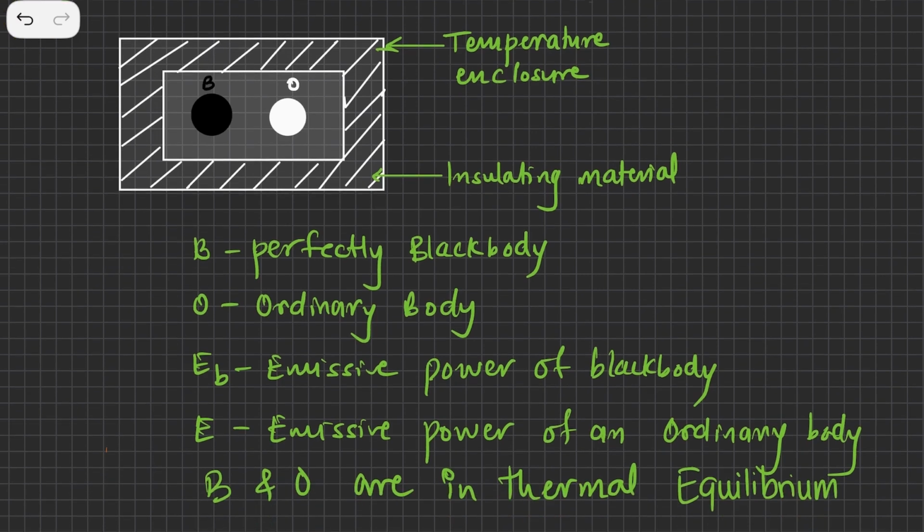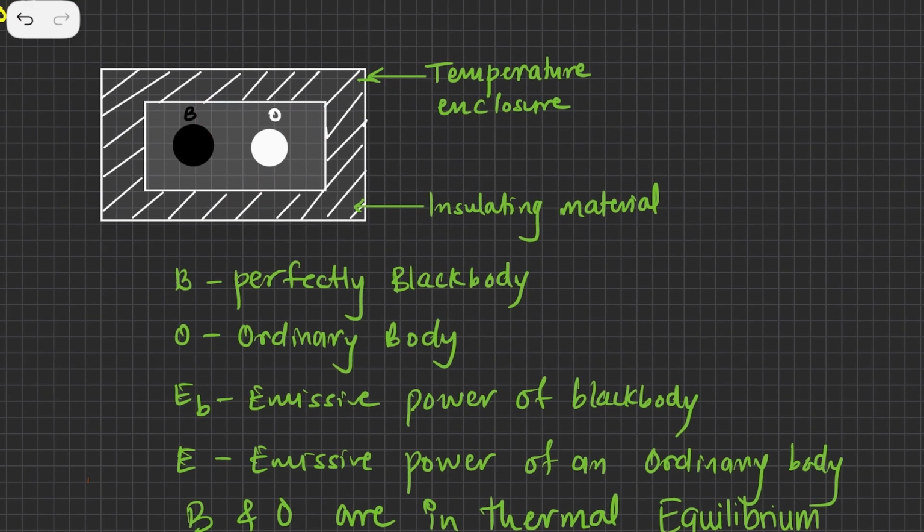Okay, so this is the insulating material, this is the temperature enclosure. B is the perfectly black body, and this is an ordinary body. Now EB stands for the emissive power of a perfectly black body, and E stands for the emissive power of an ordinary body. Again, emissive power was discussed in one of the previous videos. You can go back to one of the videos where emissive power is described. All videos are linked, so I would suggest you watch from the beginning to the end.